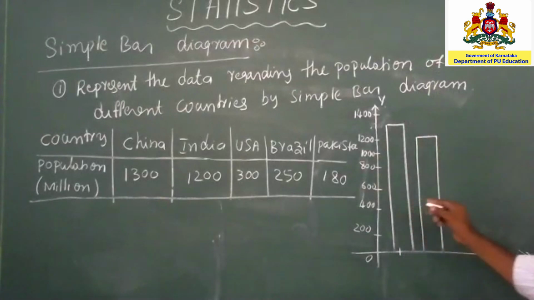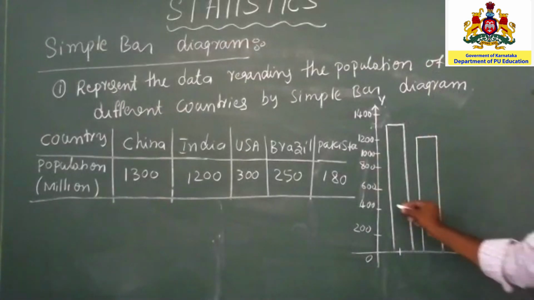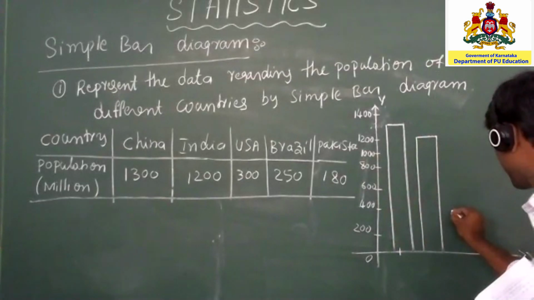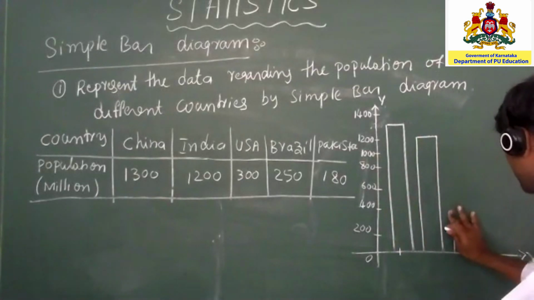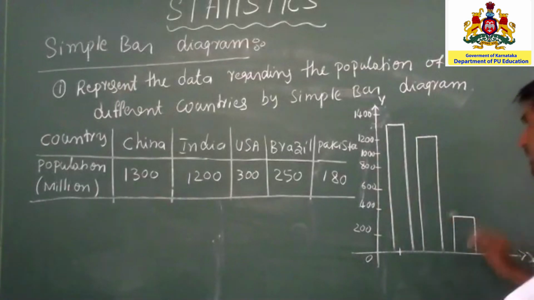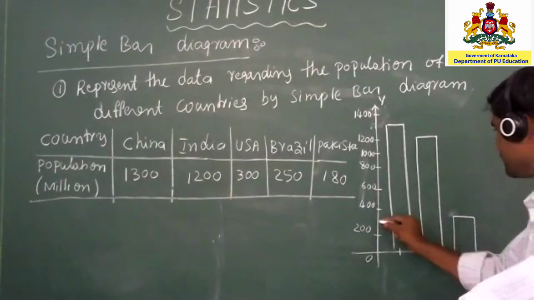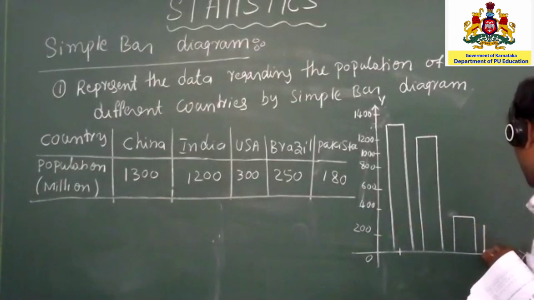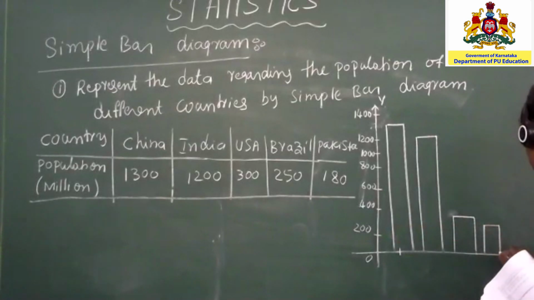And next one, USA, 300, so approximately here. And Brazil is 250, and Pakistan is 180, so just below the 200.